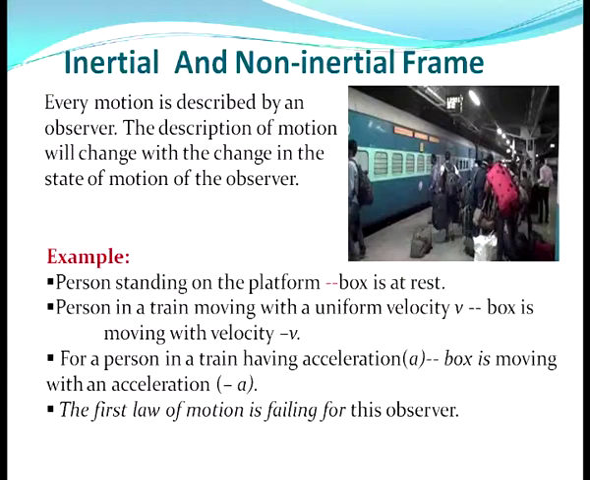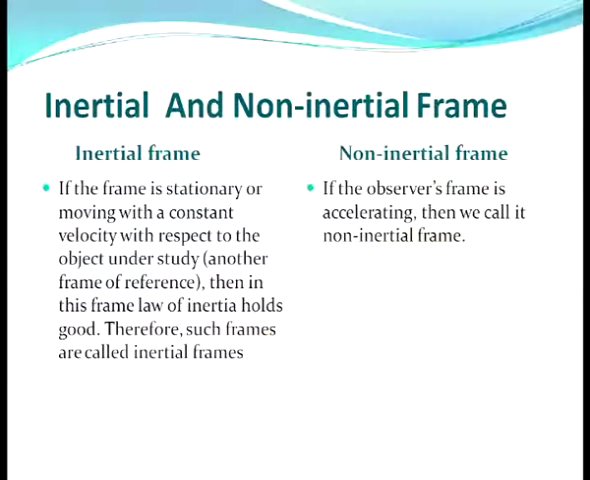That means, as the two persons are in two frames of reference, they are viewing the same object differently. But if a person is in a train which is moving with an acceleration a, he will see the box as moving with an acceleration of minus a. So, in this frame of reference, the first law of motion is failing for this observer. So, now we can differentiate what is inertial frame of reference and what is non-inertial frame of reference.